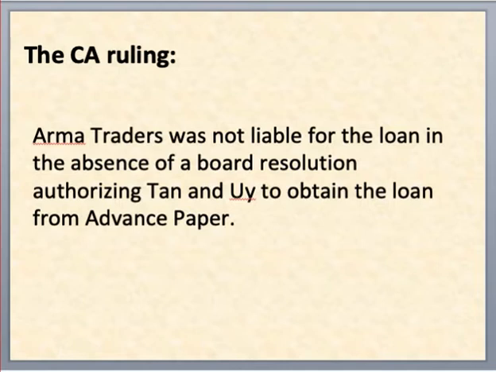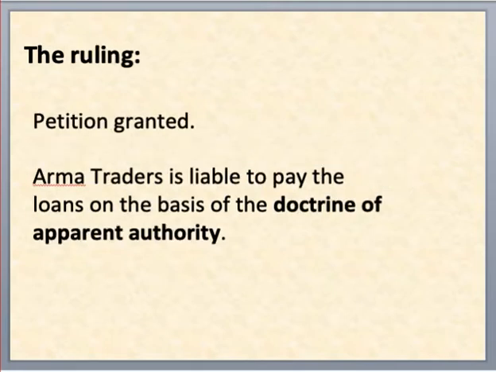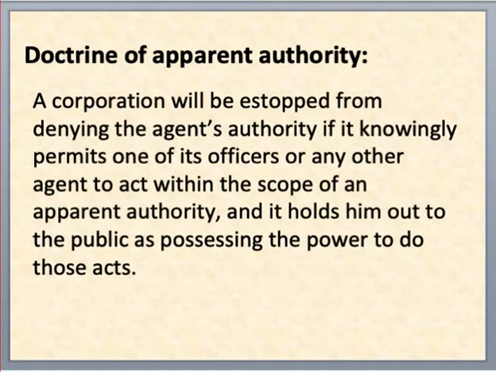The issue brought before the Supreme Court is whether Arma Traders is liable to pay the loans applying the Doctrine of Apparent Authority. The Supreme Court granted the petition and held that Arma Traders is liable to pay the loans on the basis of the Doctrine of Apparent Authority. The court held, quote, "The Doctrine of Apparent Authority provides that a corporation will be estopped from denying the agent's authority if it knowingly permits one of its officers or any other agent to act within the scope of an apparent authority, and it holds him out to the public as possessing the power to do those acts.